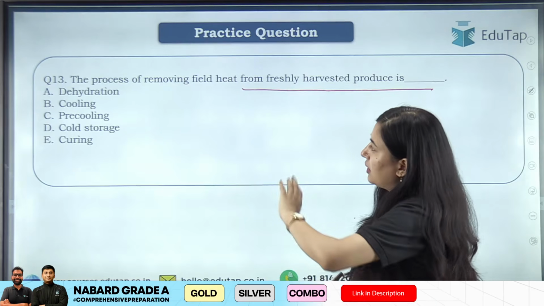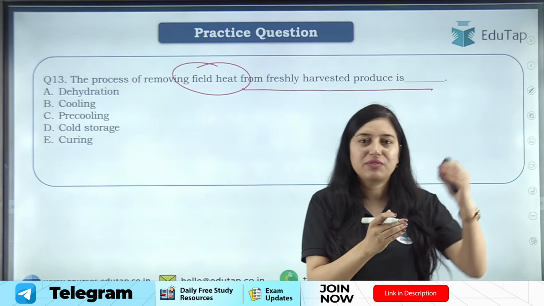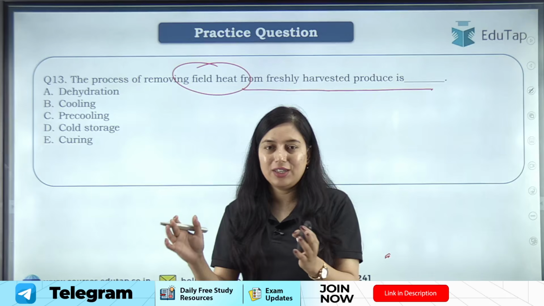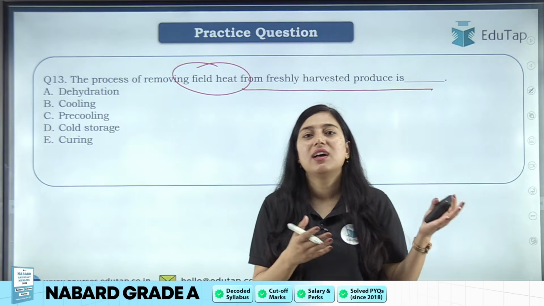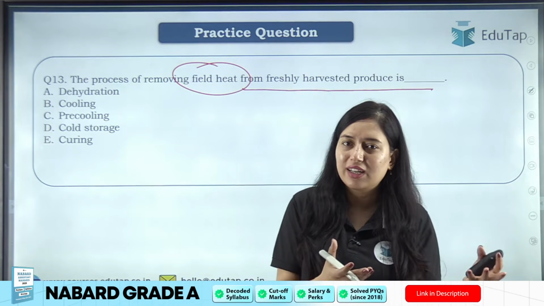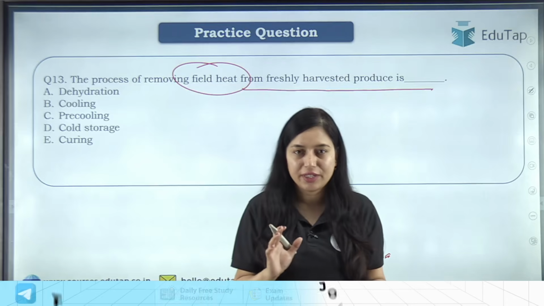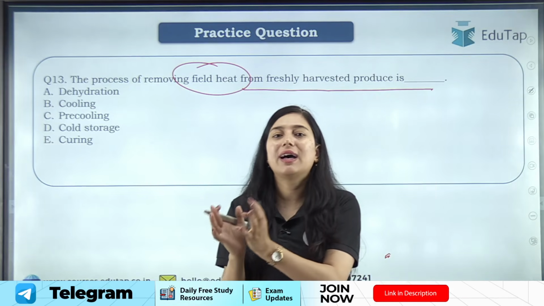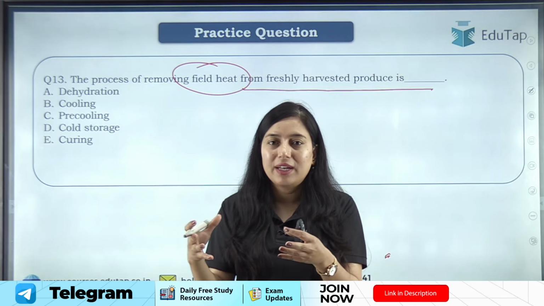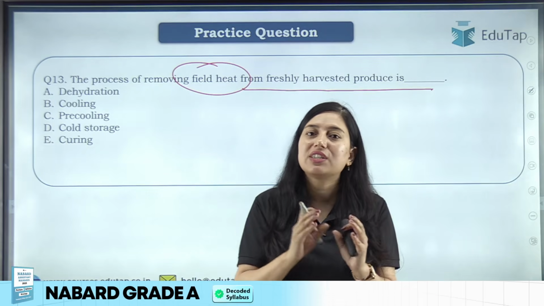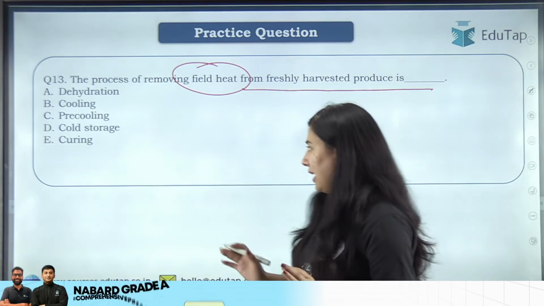Now first, the question asked is about the process of removing field heat. Whenever the crop is harvested, the field temperature is very high, so we need to cool it down before storing. If we reduce the temperature drastically, if we put this heated agricultural commodity directly into the freezer, that will create a difference in temperature. Because of that, your crop can get damaged, its cells can get damaged. And what is our objective in post harvest? The post harvest processes should be done in such a way that we can increase the shelf life of the crops, right? So we don't want that produce to spoil, we want it to be as fresh as it can be.